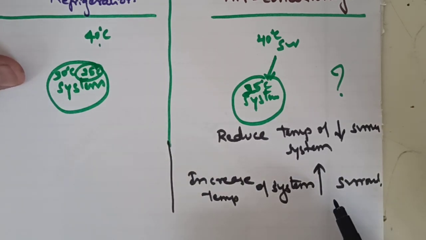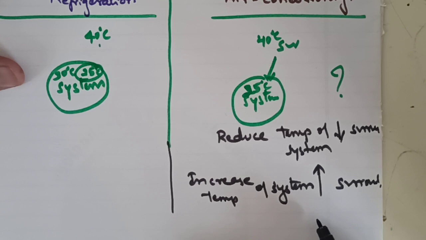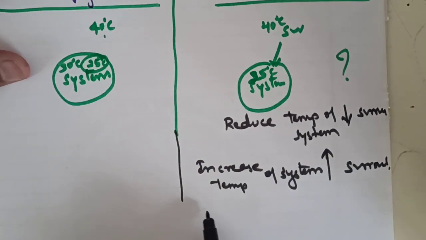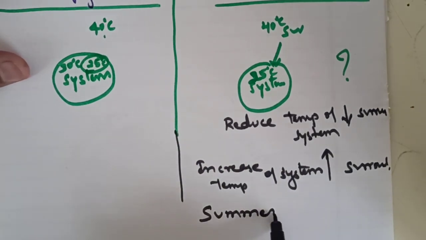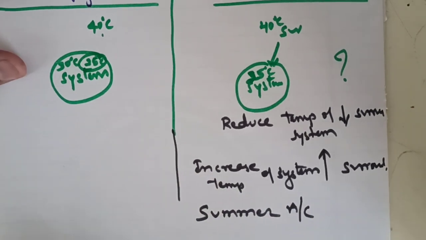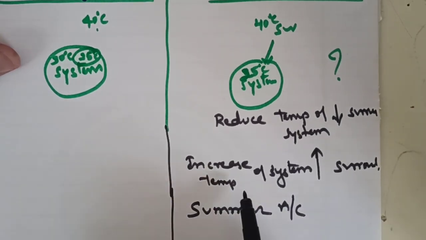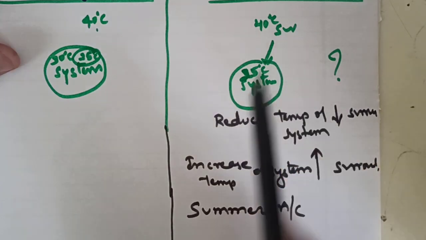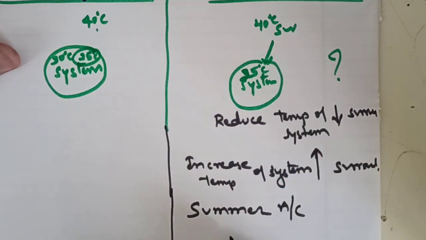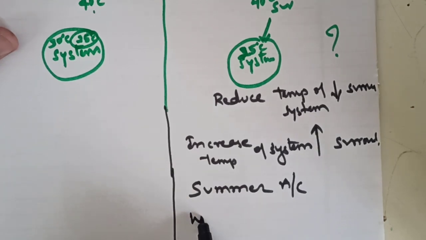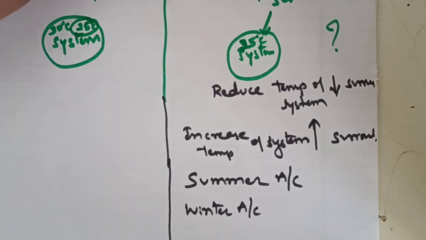That is the reason you might have studied summer air conditioning systems and winter air conditioning systems, and we studied these two processes in psychrometry. In summer air conditioning, you will reduce the temperature of the system below the surrounding with the help of cooling and dehumidification. But in winter air conditioning, in Canada, the UK, the temperature of the atmosphere itself is 3 or 2 degrees Celsius.